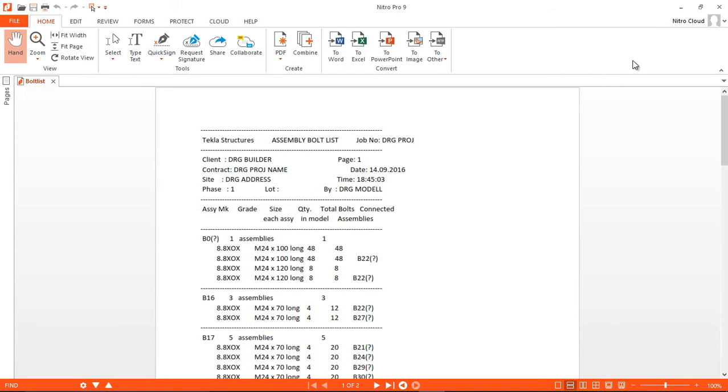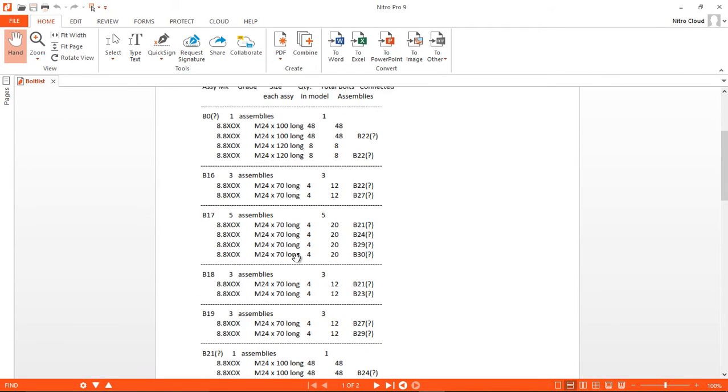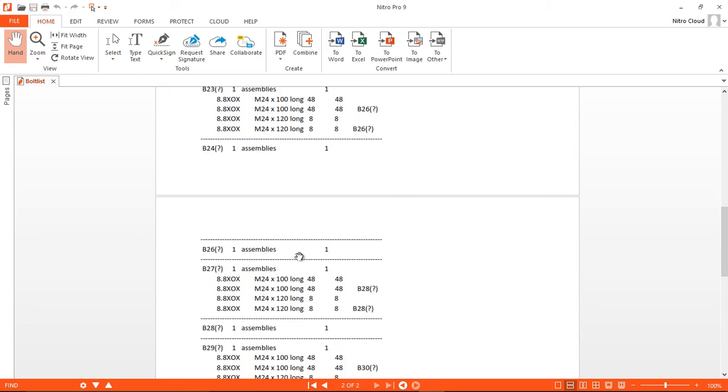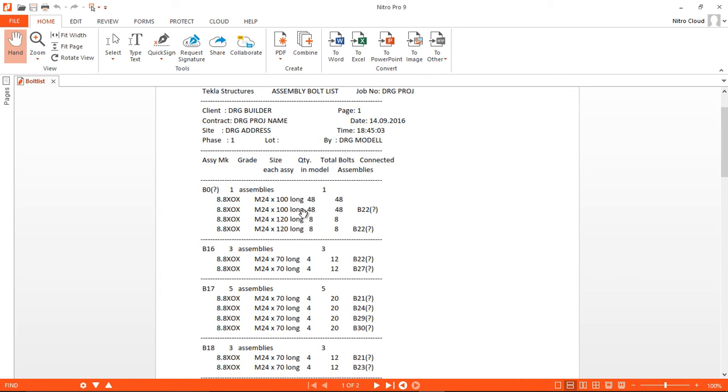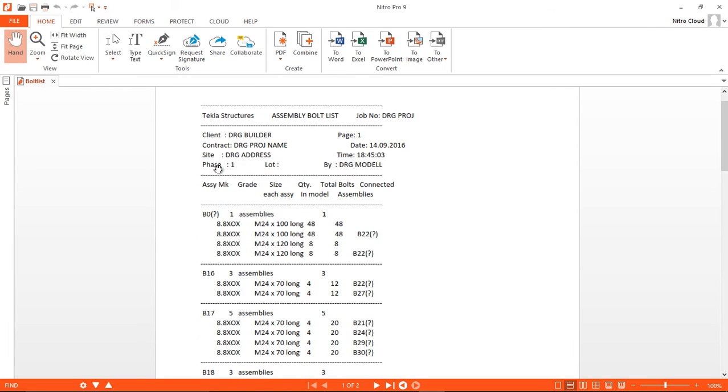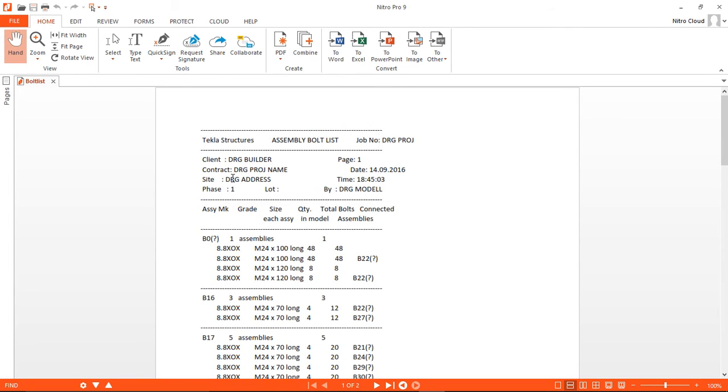We'll close that. Now you see this is the PDF. Once you've exported it to Excel, you can change all this. You see even time is registered here, dates are generated automatically.